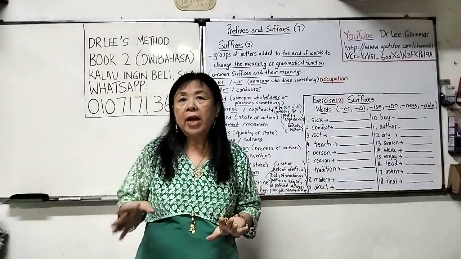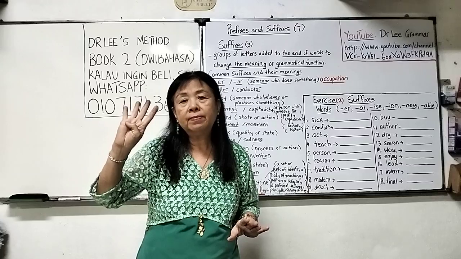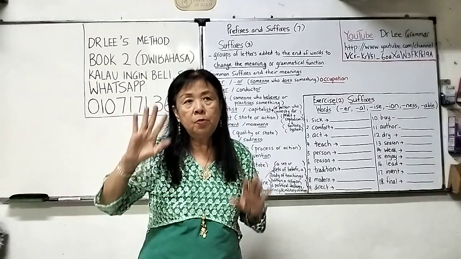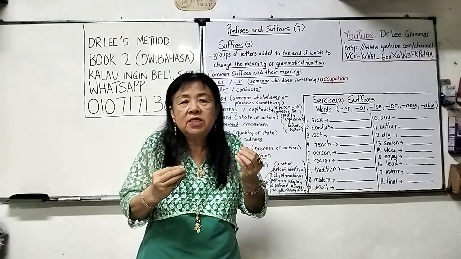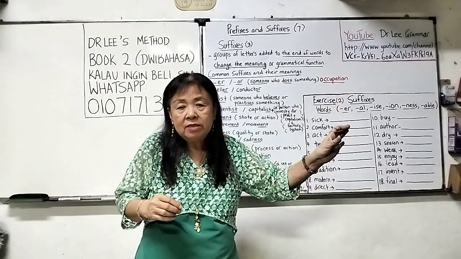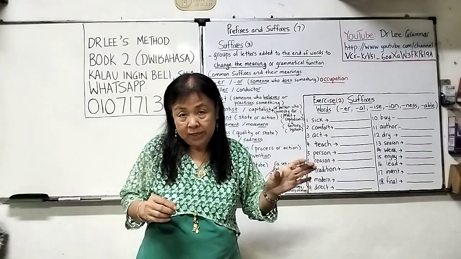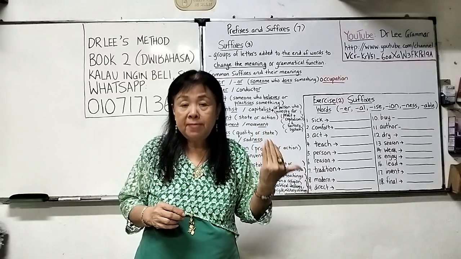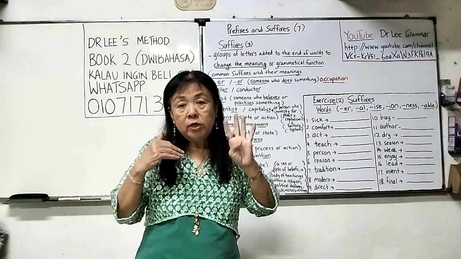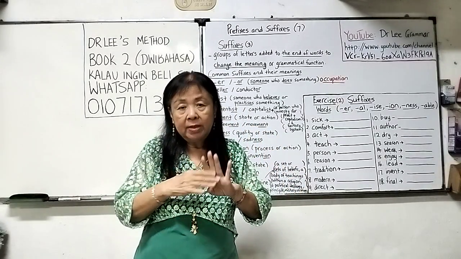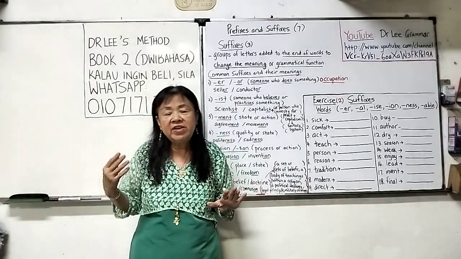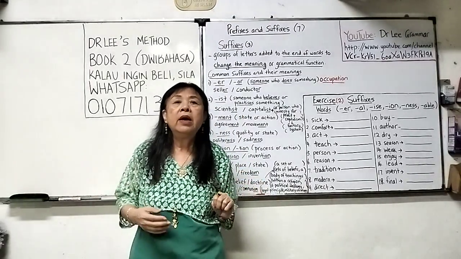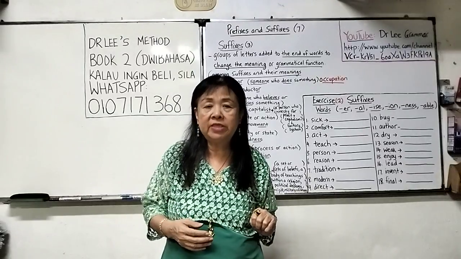Now, as you know, I use 4 videos to teach prefixes. So prefixes are letters, 1, 2, 3, 4, or even 5 letters that we put in front of a word to change the meaning. So I use 4 videos to teach that. Now I'm using another, probably 4, 5 or 6, I don't know, videos to teach suffixes.